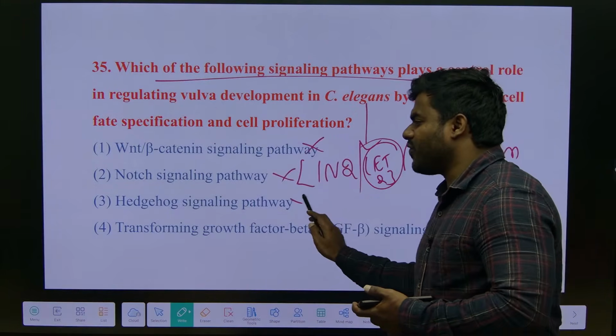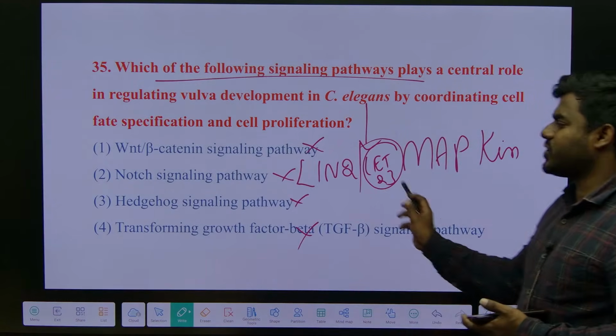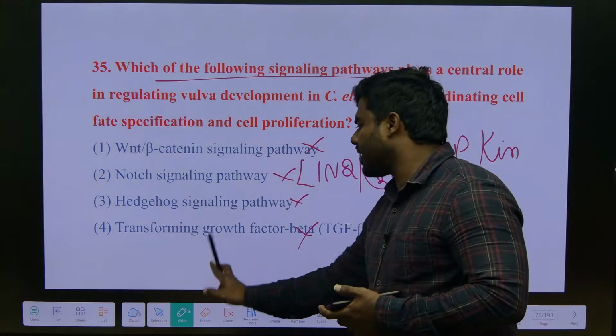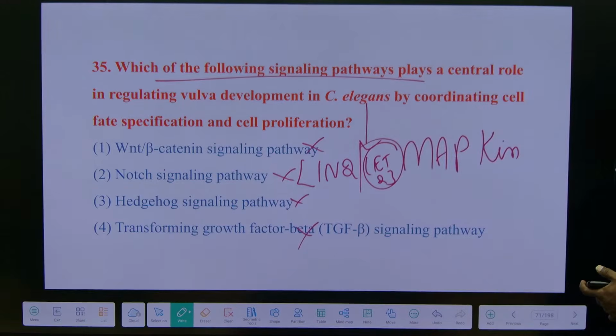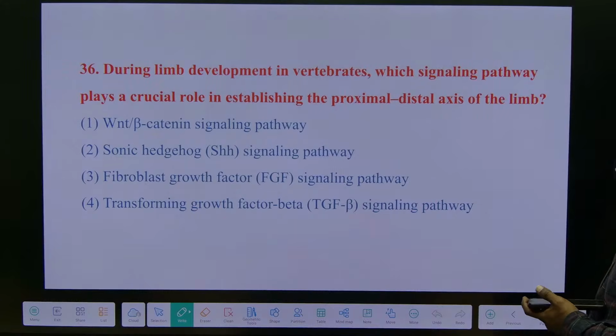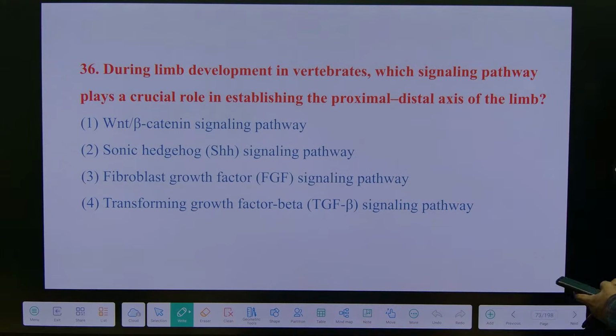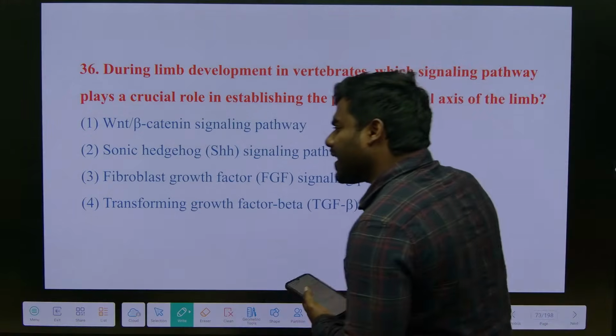It's not Wnt, it's not Notch, it's not hedgehog, it's not the TGF pathway either. Please remember that. This also I explained on the first day in the previous classes, not in the revision.